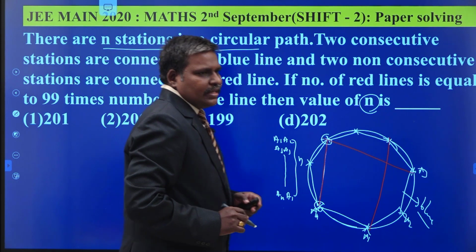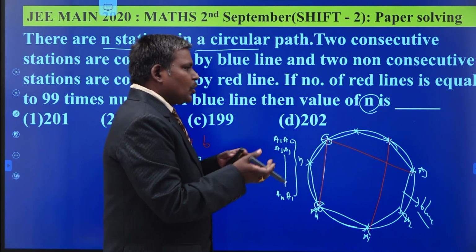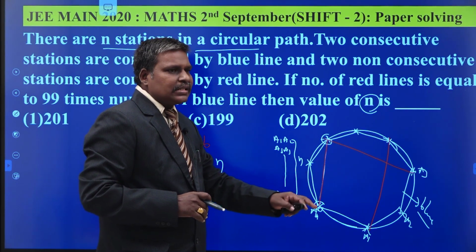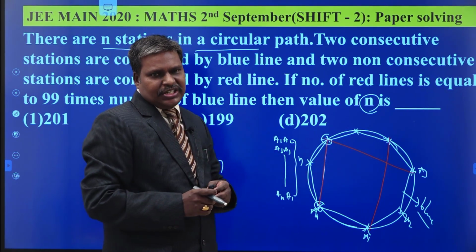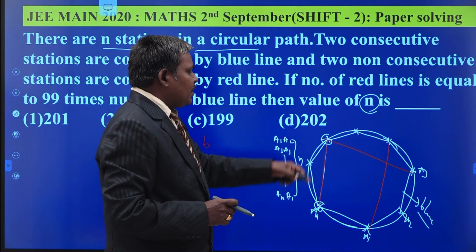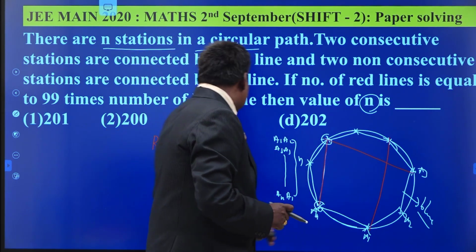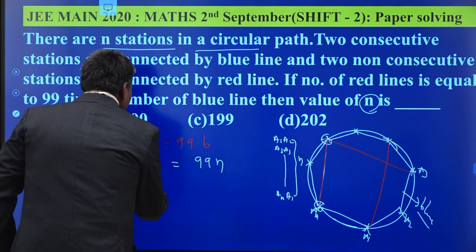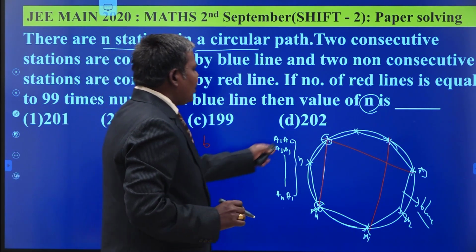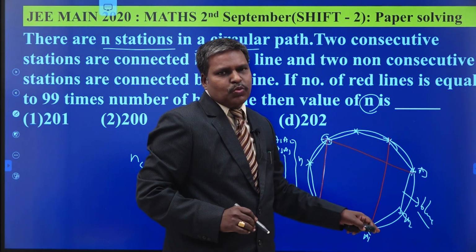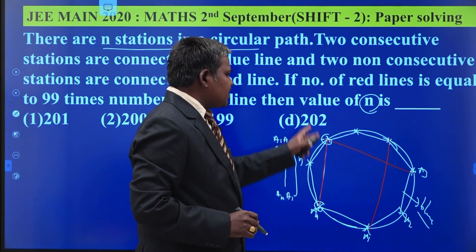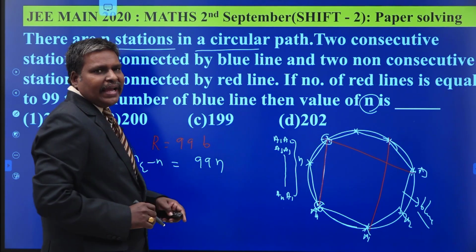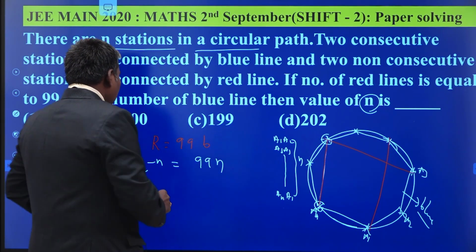How many red lines are there? Red lines means total number of lines formed by joining any two stations minus the joining of side by side stations, the number of lines which are joined by the consecutive stations. That means R is equal to what now? NC2 minus N. Am I correct or not? Total number of lines joining any two stations is what? NC2. Select two stations, just join by a line. It is given by NC2 ways. NC2 minus N. This is N.